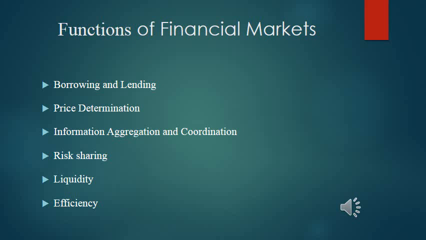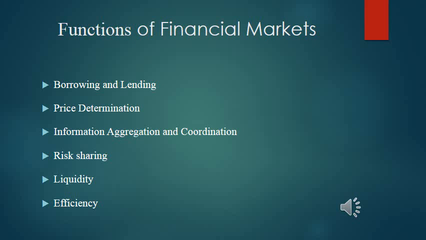Financial market helps to remove the difficulty faced by lenders and borrowers, and helps for the smooth functioning of lenders and borrowers. Intermediaries such as banks help in this process. So it is very clear by looking at these points, the functions of financial markets.